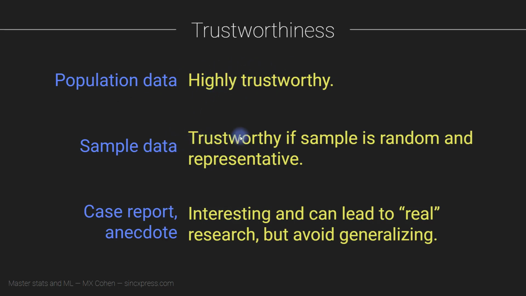Sample data can be trustworthy, assuming that the sample is random and representative. So if we're interested in how Americans in general think about some political development, but then we take a sample of people from one narrow community, one socioeconomic status, one educational background, that's not going to be a very representative sample, and it's not going to be random.